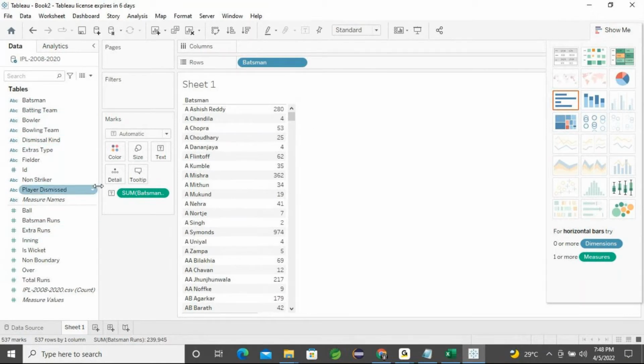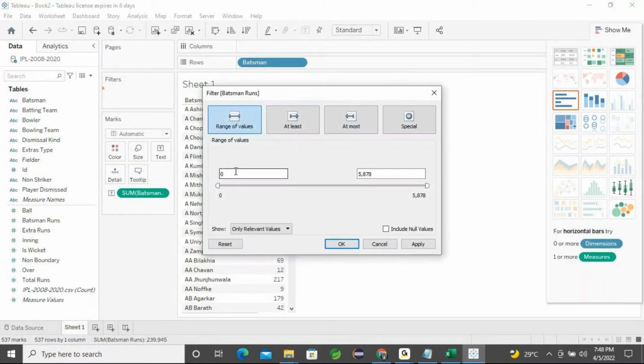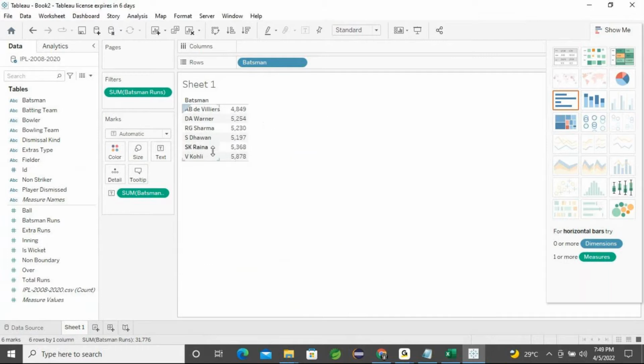I want certain people, so take the batsman's runs and put it into the filter section, choose sum and hit next. From here I'm going to make the range 4,800 to 5,878. Apply button and OK button. So I have only these few people within that particular range.